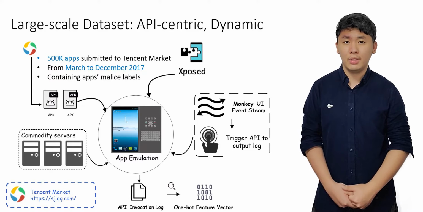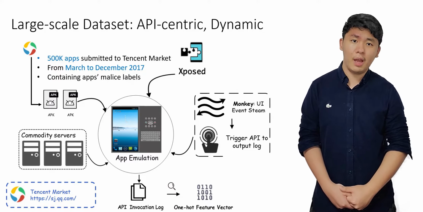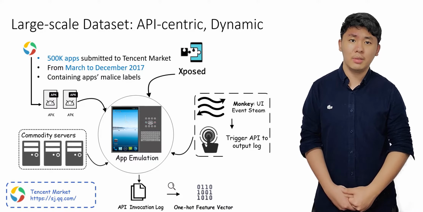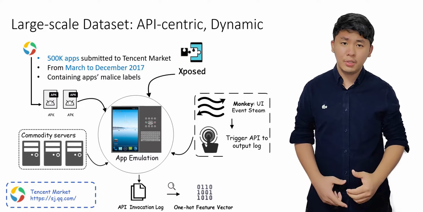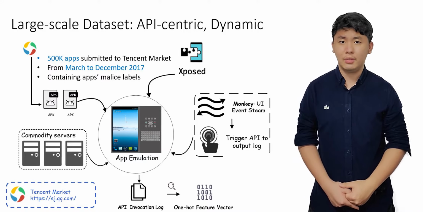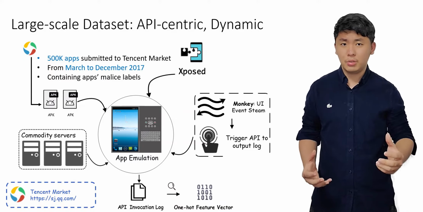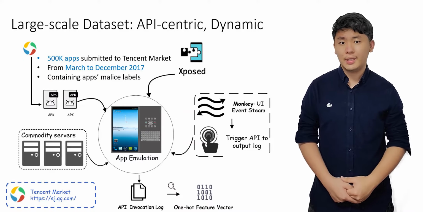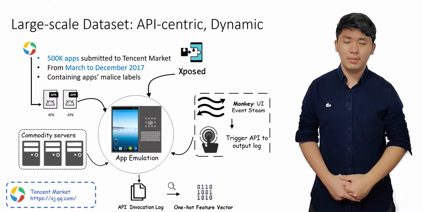With the dynamic analysis engine, we acquire the API invocations of a given app and convert them to a one-hot feature vector for model training. However, naturally, tracking all 50,000 APIs in the Android SDK incurs too high an overhead. So, the problem is, which APIs should we track? To understand that, I'll next take you to our API selection strategy.